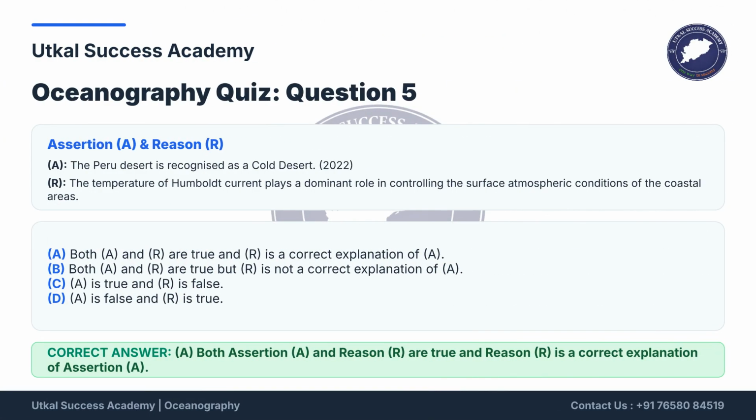Let's review a past exam question. The assertion is that the Peru Desert is a cold desert, and the reason is that the Humboldt Current controls the coastal surface atmospheric conditions. Both the assertion and the reason are true, and the reason correctly explains the assertion.